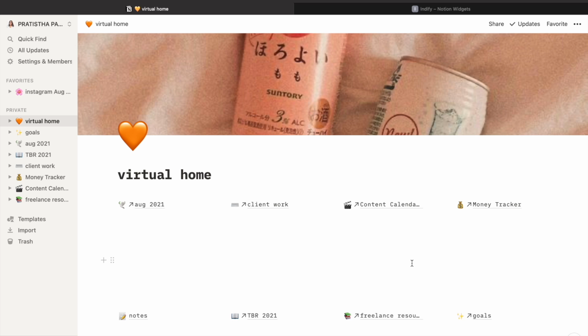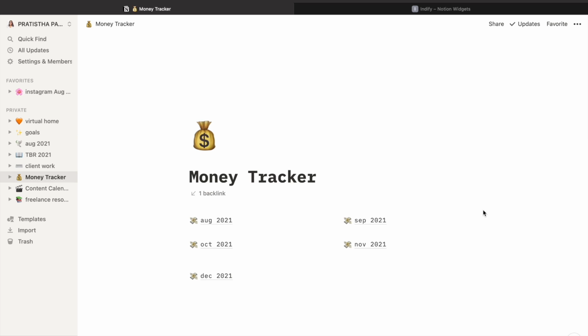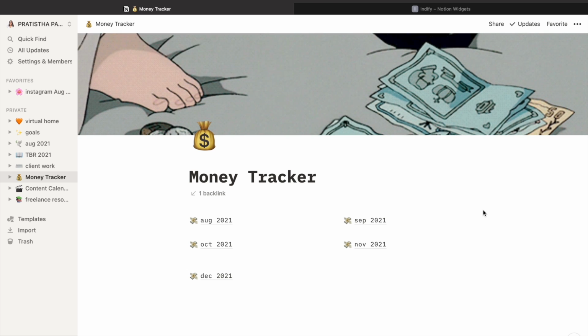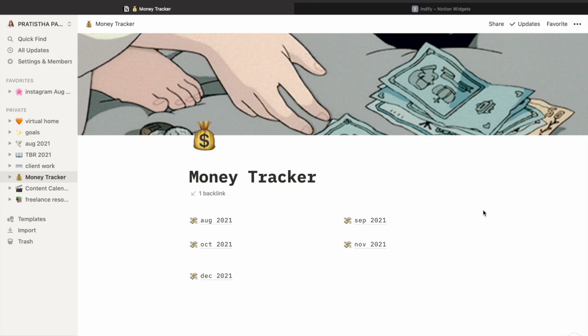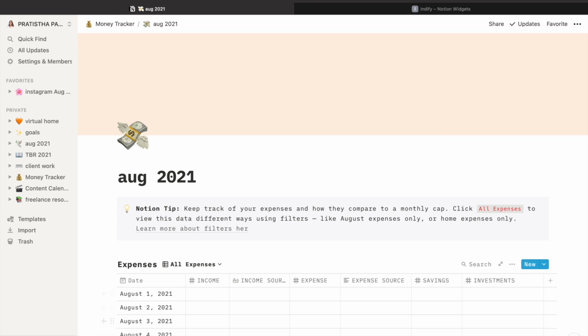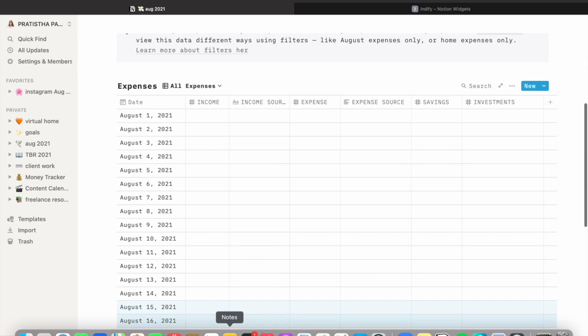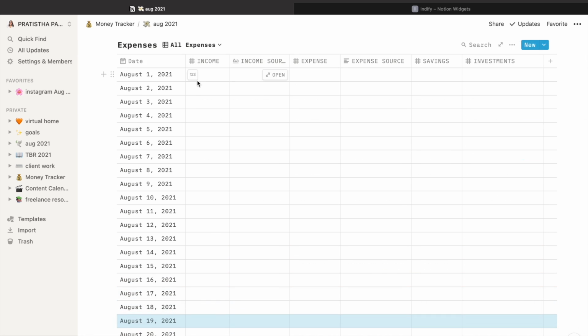Now we'll talk about one more important thing, which is the money tracker. I think for every freelancer, content creator, and people who don't have a fixed income salary coming in, and who have daily income and daily expenses, this is what my intention has been before planning. So if you see, this is how I'm going to plan my income.